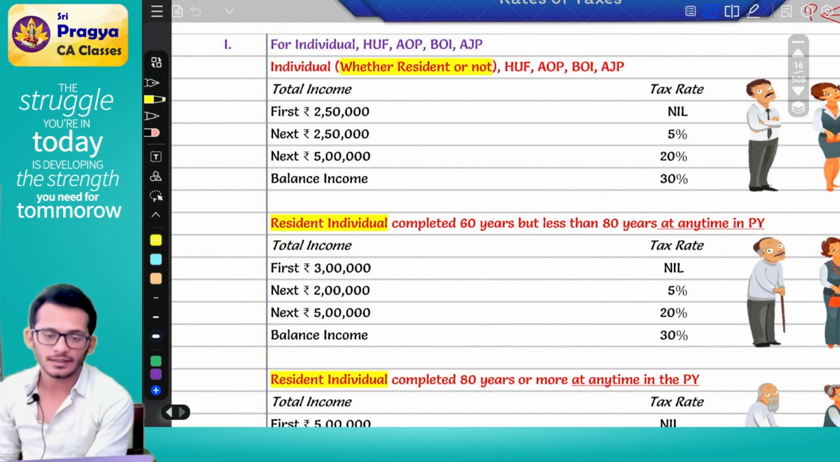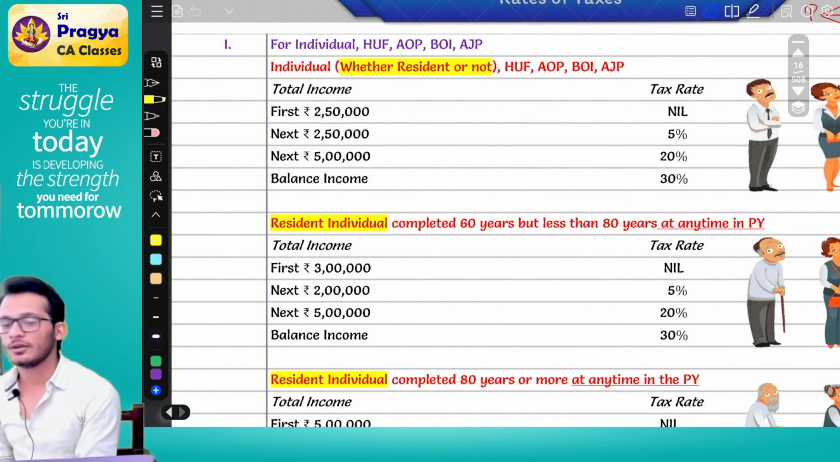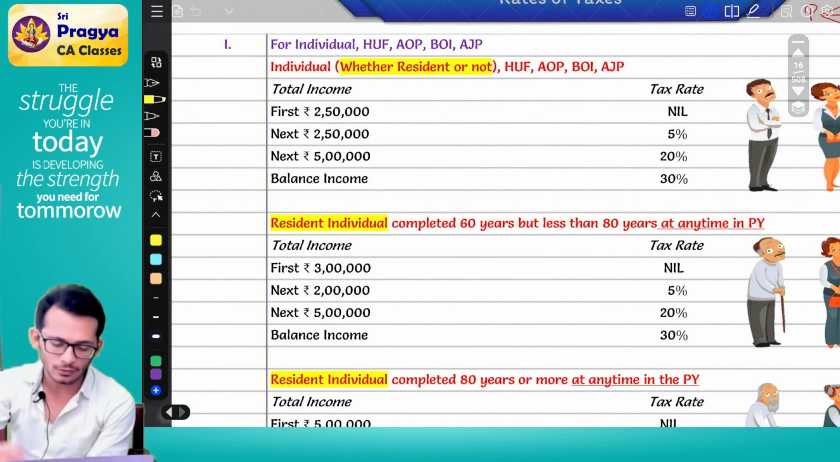Mark of the resident individual part. Be extremely careful about the fact that only a resident individual is eligible for a higher basic exemption limit. If you are not a resident individual, you will not be eligible for a higher basic exemption limit. You have to go back to 2.5.